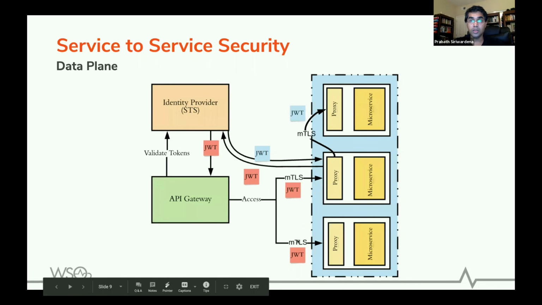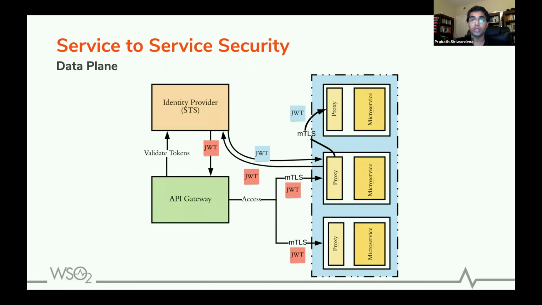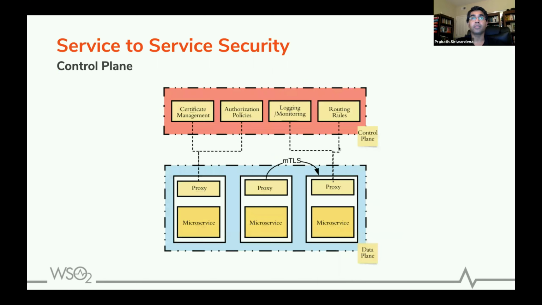Okay, so what you see in light blue here, that's the data plane. All the runtime traffic goes through the data plane. All the requests will come to the proxy, then the proxy will do the verification, and then dispatch the request to the corresponding microservice. So this is the data plane. And then, to configure the data plane, you need a control plane. The control plane defines the control instructions, how your deployment should act, and passes that information to the data plane. And those instructions will be enforced by the proxies.